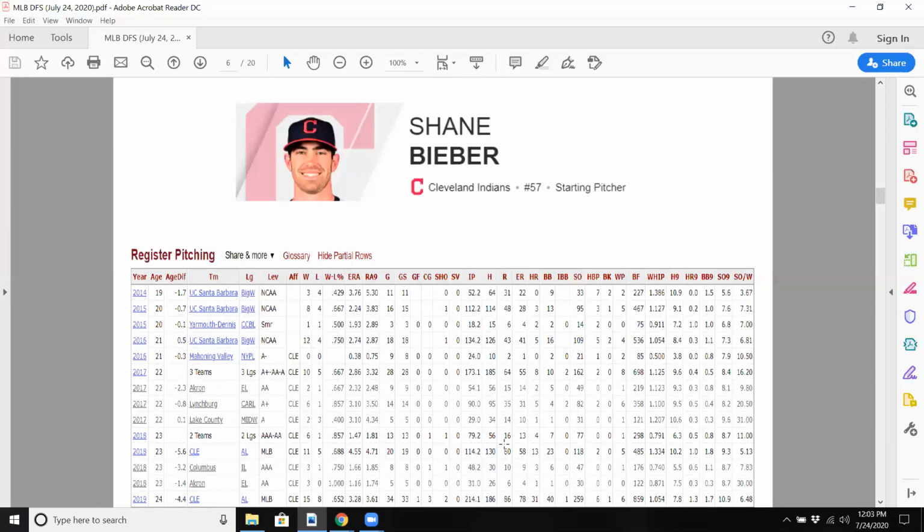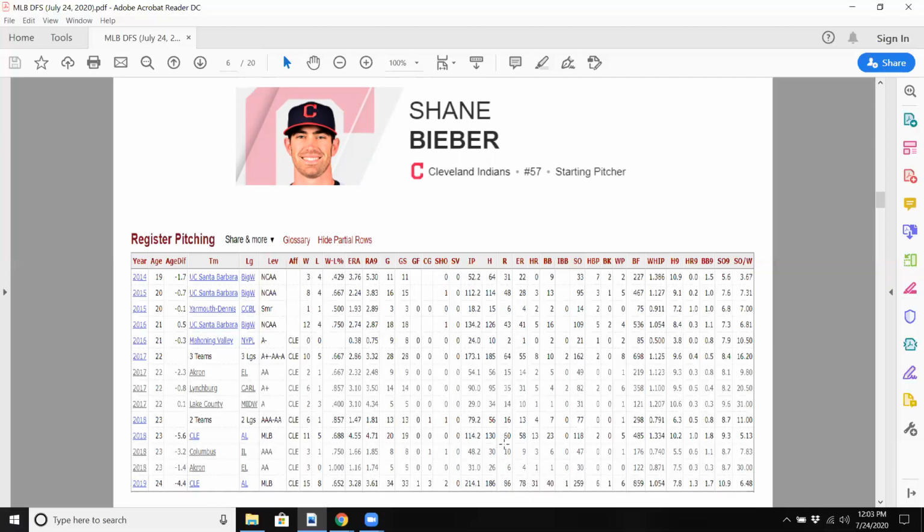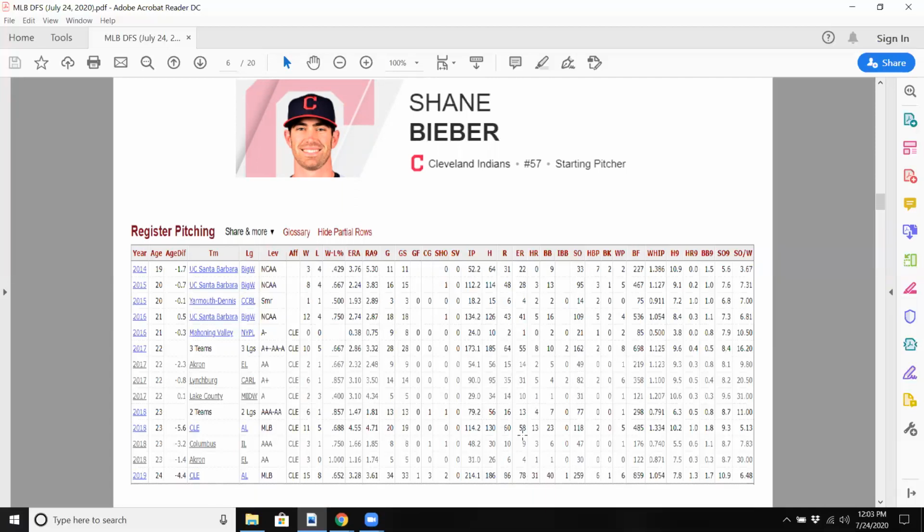Shane Bieber, another one. So not Justin Bieber's brother or cousin, just no relationship. At least I don't think so. Plays for the Cleveland Indians. And here you're looking at from Baseball Reference. This is his college data, minor league data, and of course major league data. And he's just at every level he's been fantastic.